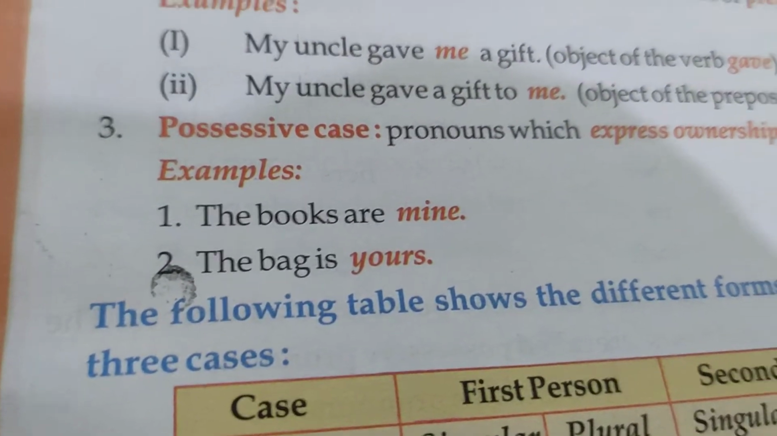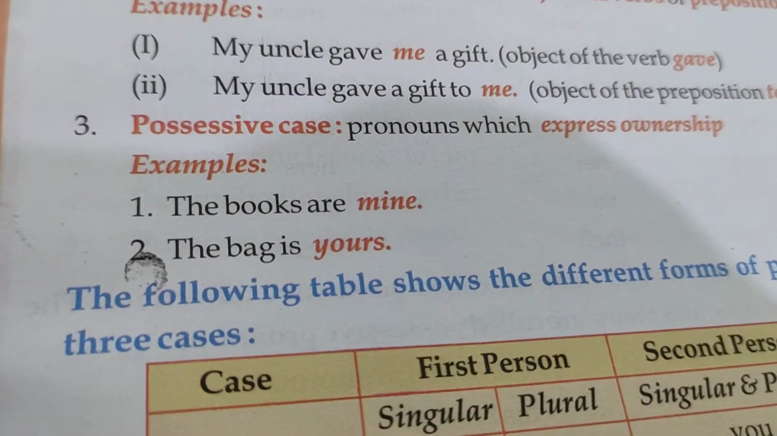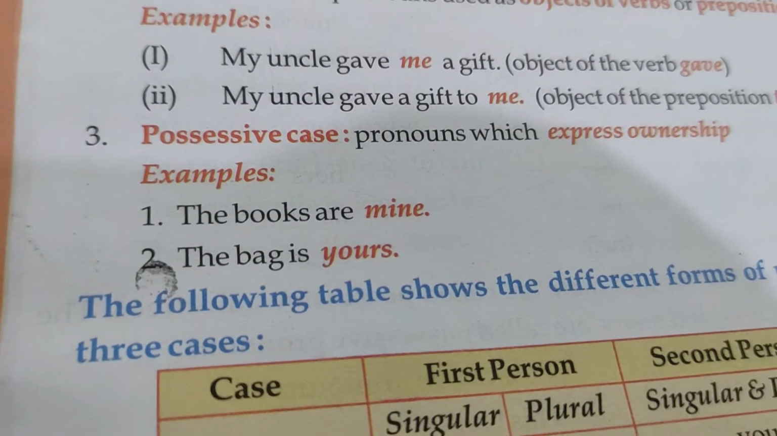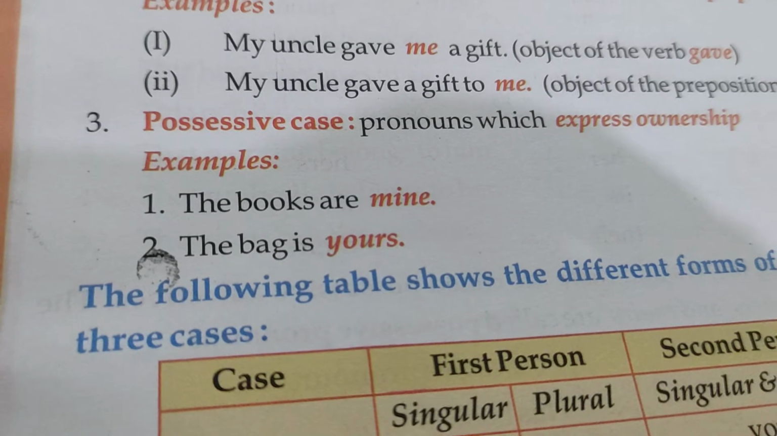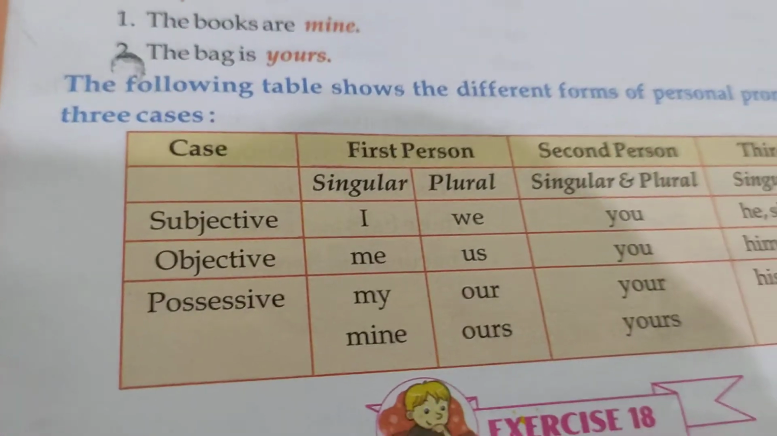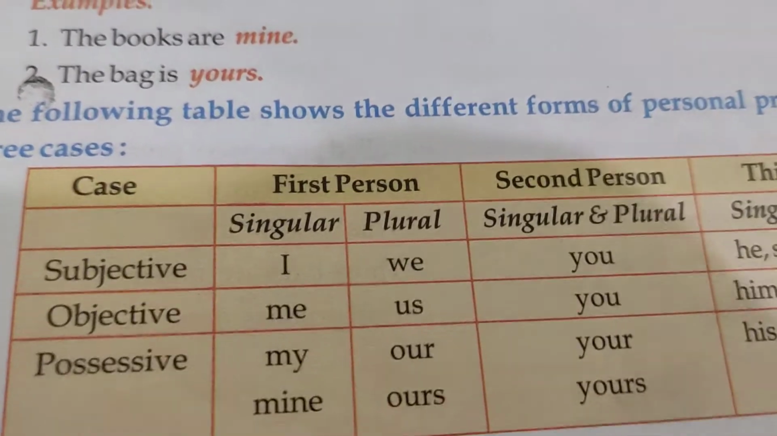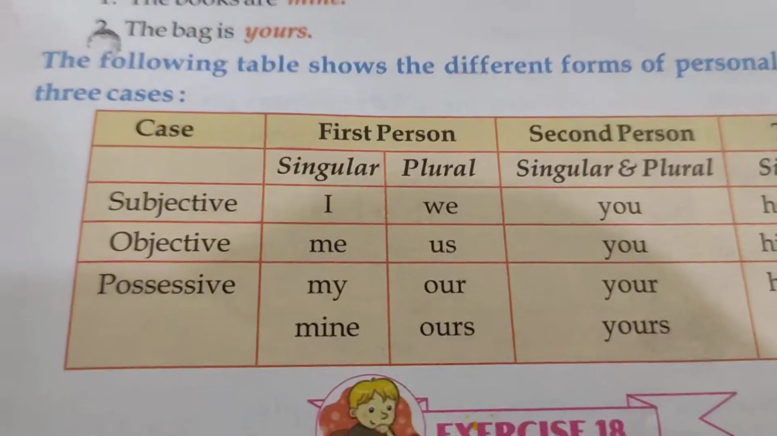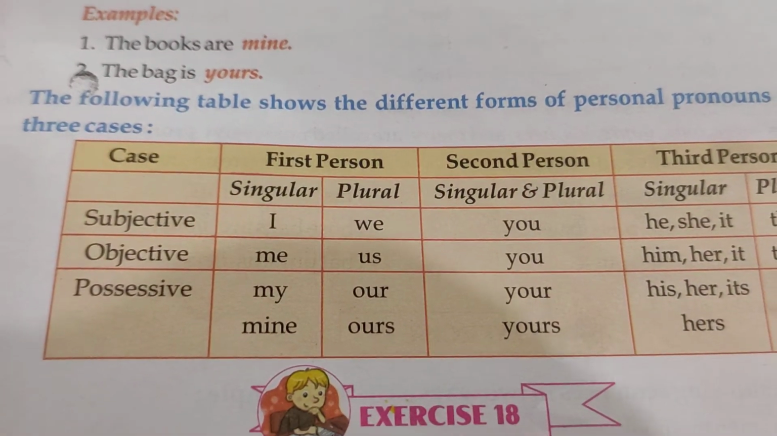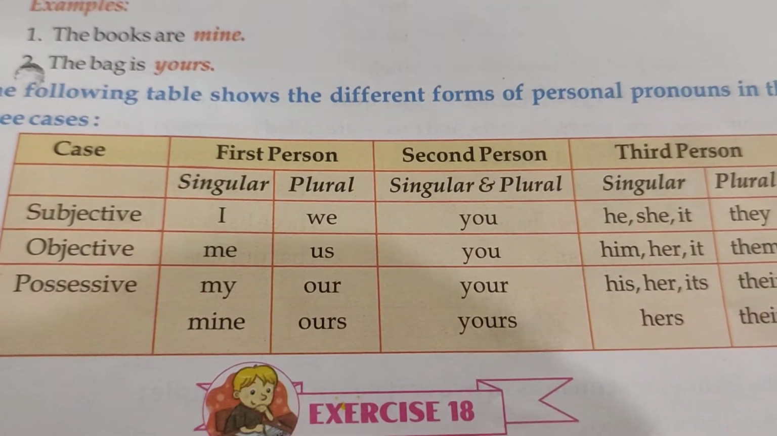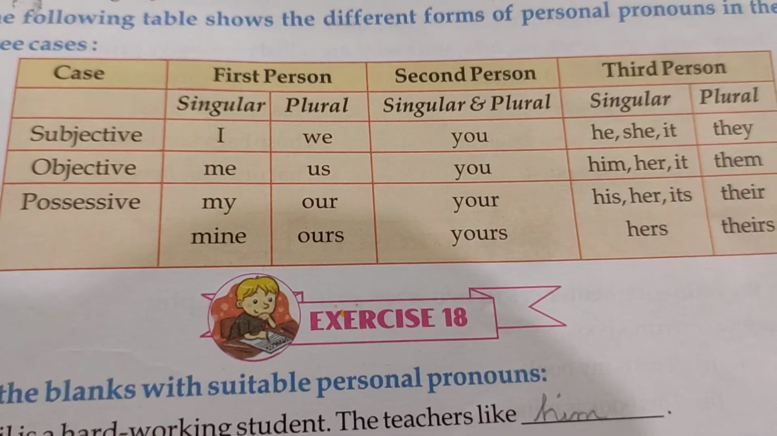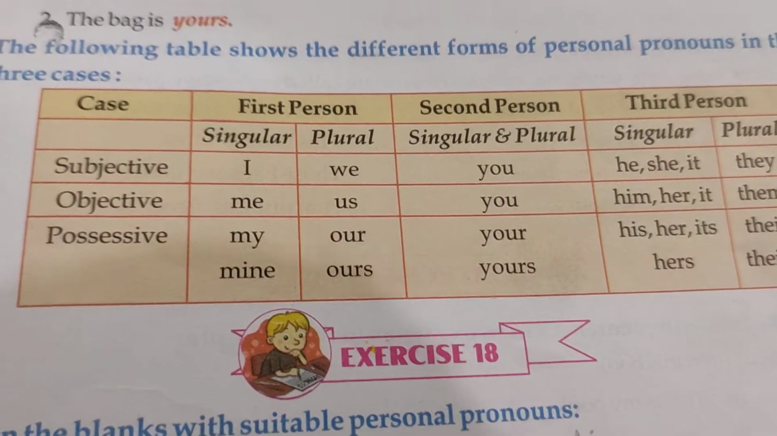This is objective case. In possessive case, pronouns express ownership, like the books are mine or the bag is yours. So mine and yours, they are showing possession. So this is possessive case. In this table we are given first person, second person, third person. They are the 3 different forms of personal pronouns. First person means I, we, second person is you, third person is he, she, it, they. Similarly me, us, you. So you can read this.